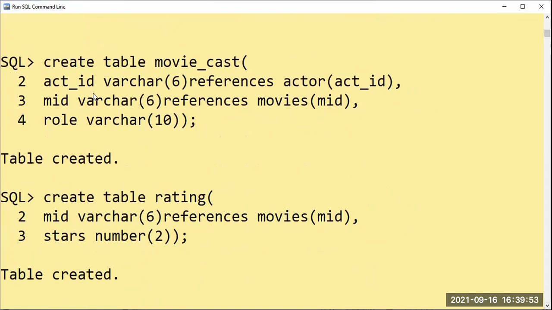In the movie cast table I had created a mistake, but here I have it. The fourth table is the movie cast table. Create table movie underscore cast. Act underscore ID, varchar. In the movie cast, who is the actor, what kind of acting he has done, he is a hero or she is a heroine. So varchar references the table actor, that act ID attribute name. And in which movie, that also you have to say, references movies.